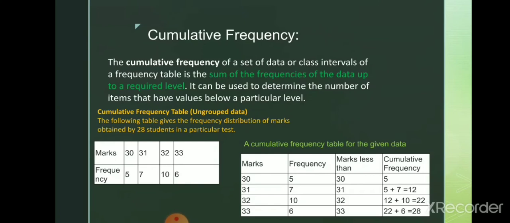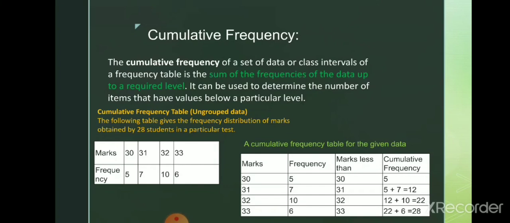Suppose marks are given. For the mark 30, the frequency is 5, which means in the set the number 30 occurs 5 times. Second, the mark is 31, which occurs 7 times. Next is 32, whose frequency is 10, and 33, whose frequency is 6.